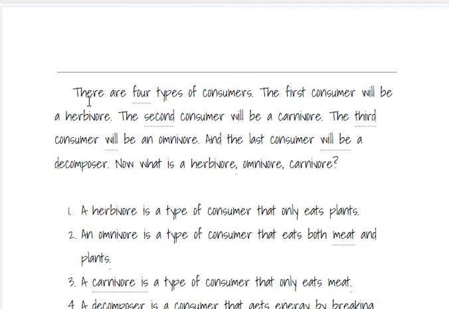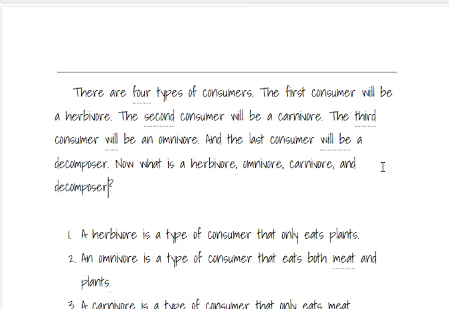So there are four types of consumers actually. The first consumer will be herbivore, the second consumer will be a carnivore, the third consumer will be an omnivore, and the last consumer will be a decomposer. Now what is herbivore, omnivore, carnivore? I forgot about decomposer.